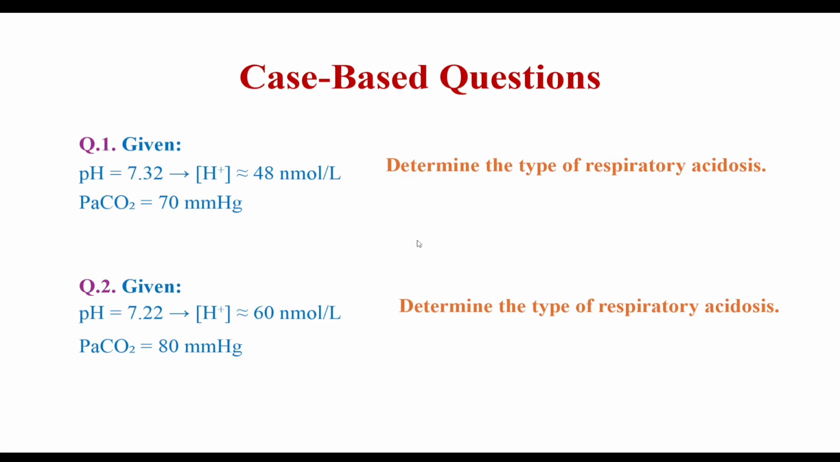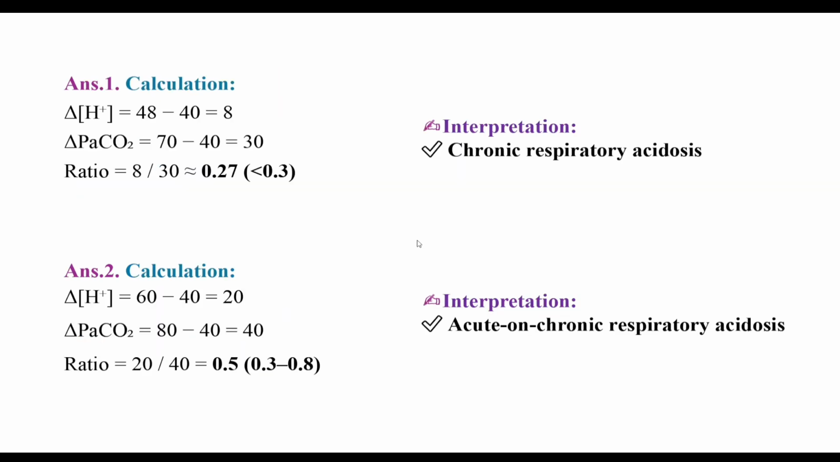So the hydrogen ion concentration difference, or delta H, will be 60 minus 40, that is 20, and delta PaCO2 will be 80 minus 40, that is 40. So 20 by 40, that is 0.5, that is between 0.3 to 0.8. So it is acute on chronic respiratory acidosis.